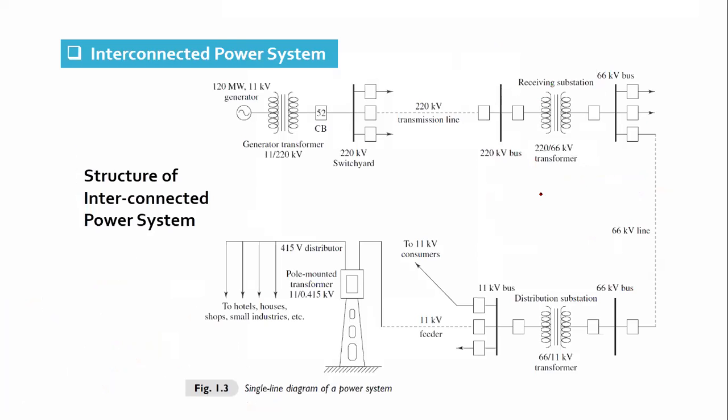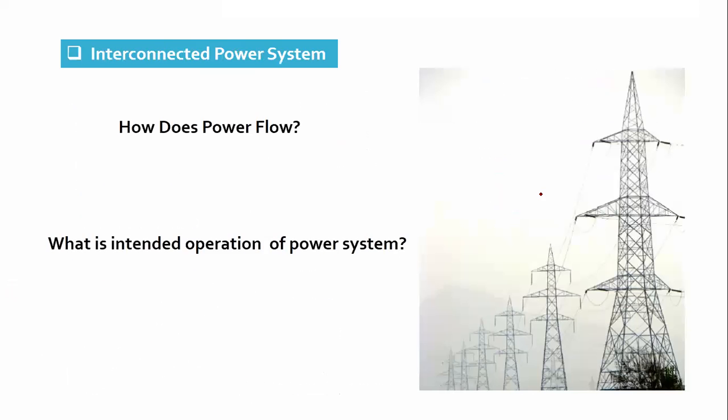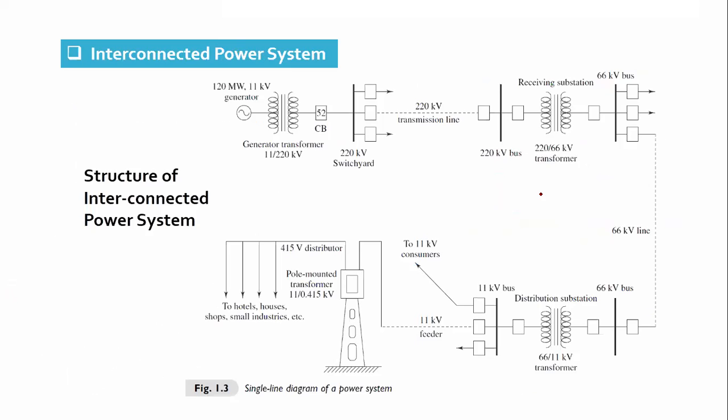this is the single line diagram of a power system. It may have different voltage levels, but basically the idea of a power system is like this. We generally generate power at a generating station, depending upon its nature, between 11 and 22 kV.